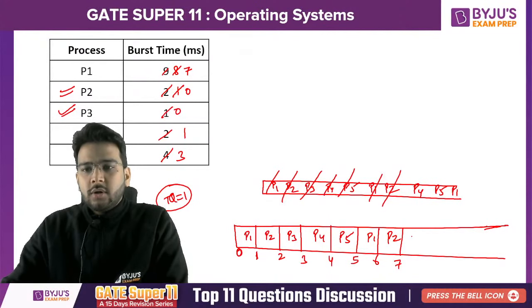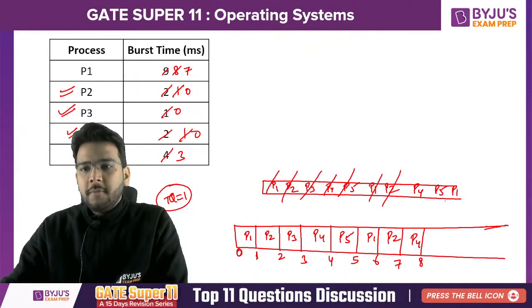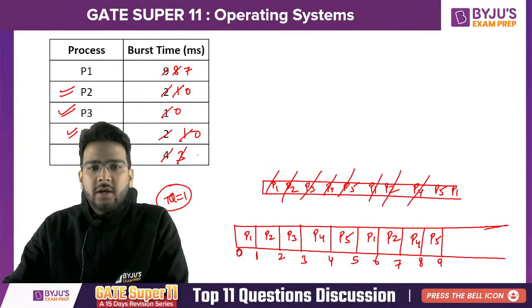So P2 is gone. Now we have P4, 7 plus 1, it is 8. P4 has also completed its execution. Clear? P4 is also gone. Then we have P5, 8 plus 1, it is 9. And here it is 2, right? So we can just enqueue it again, P5.